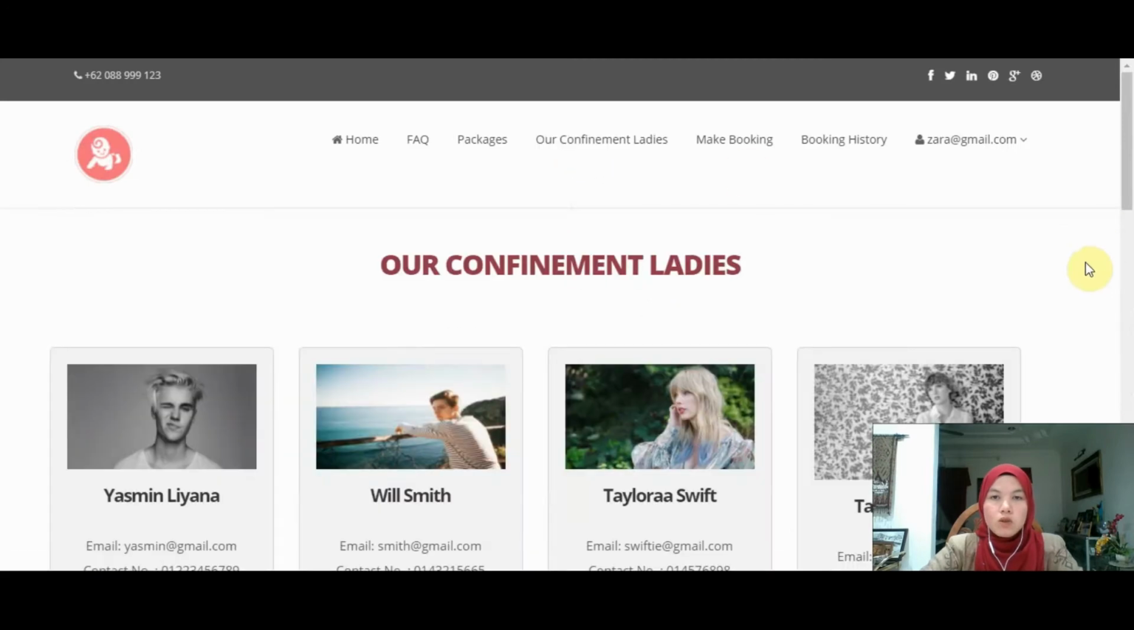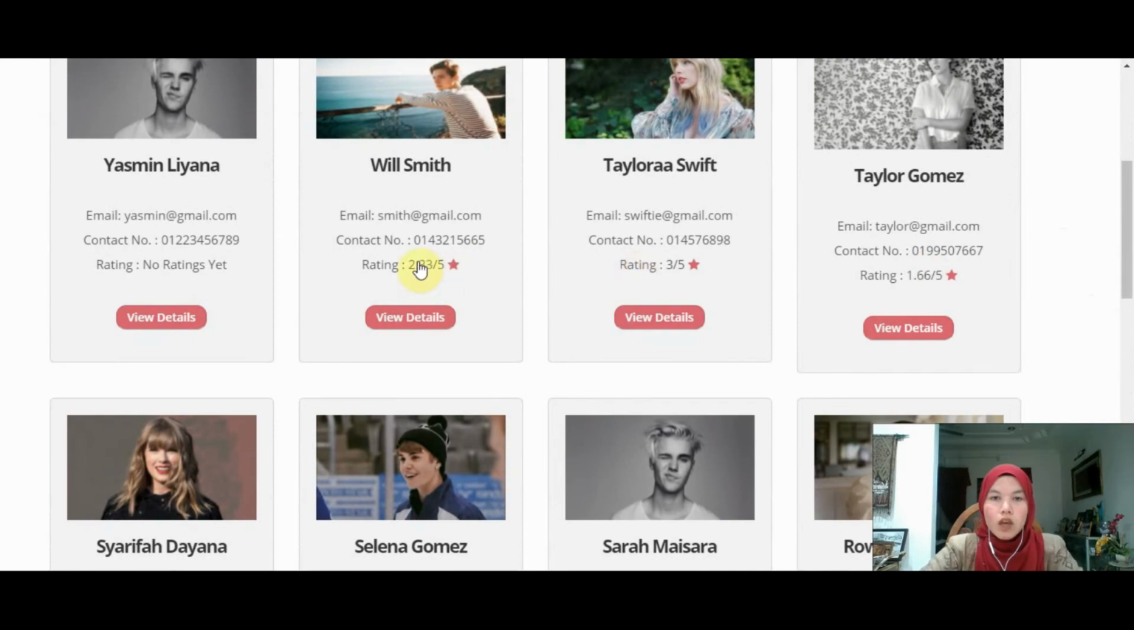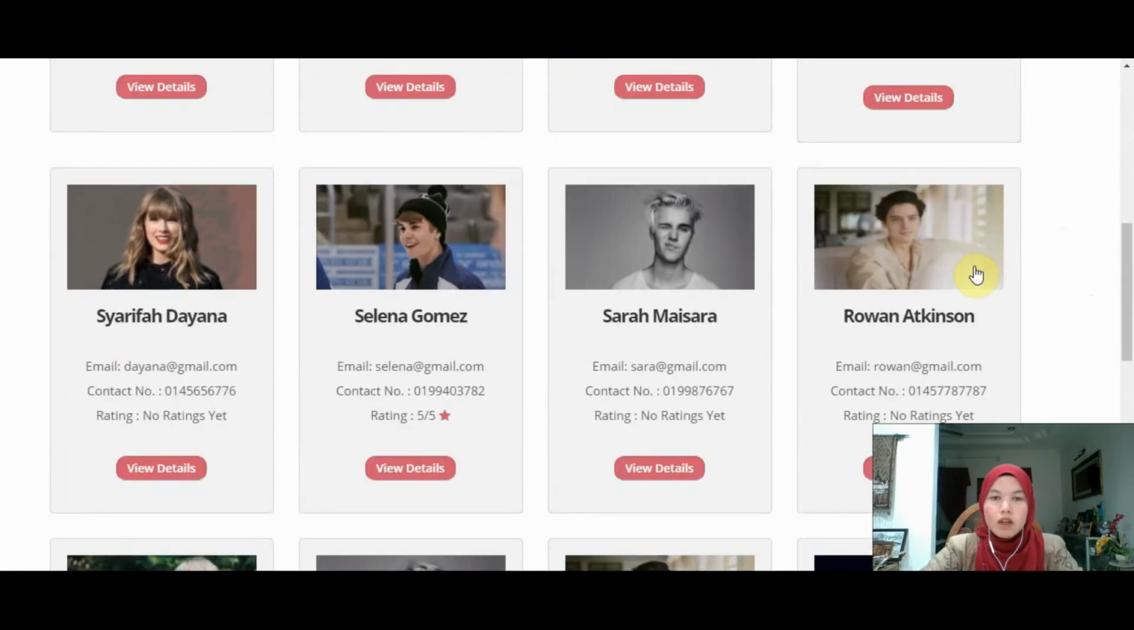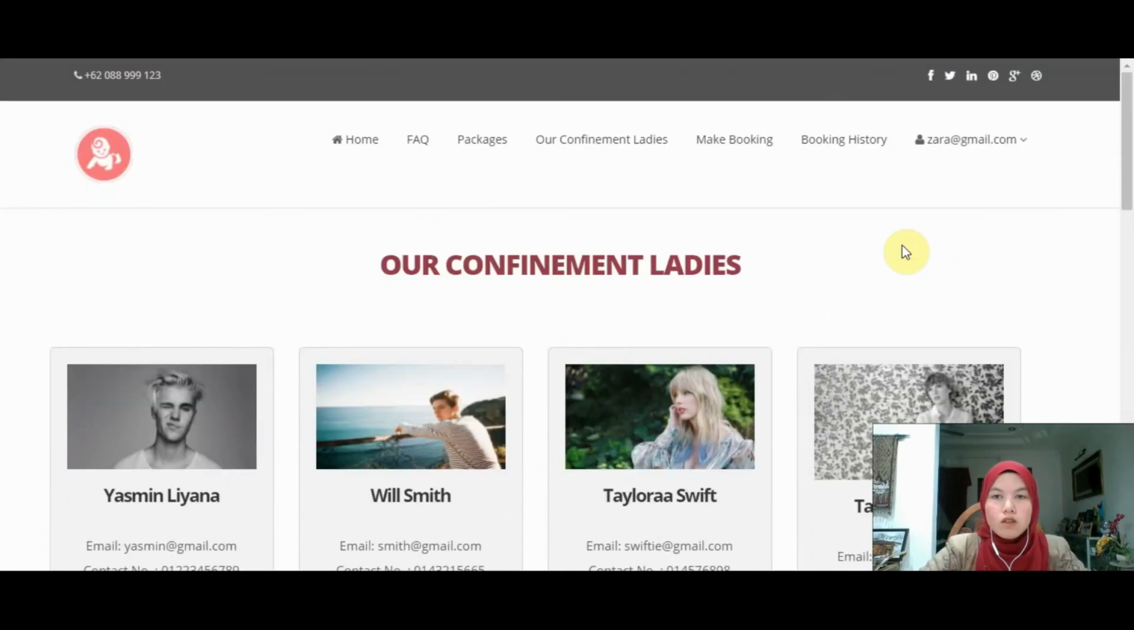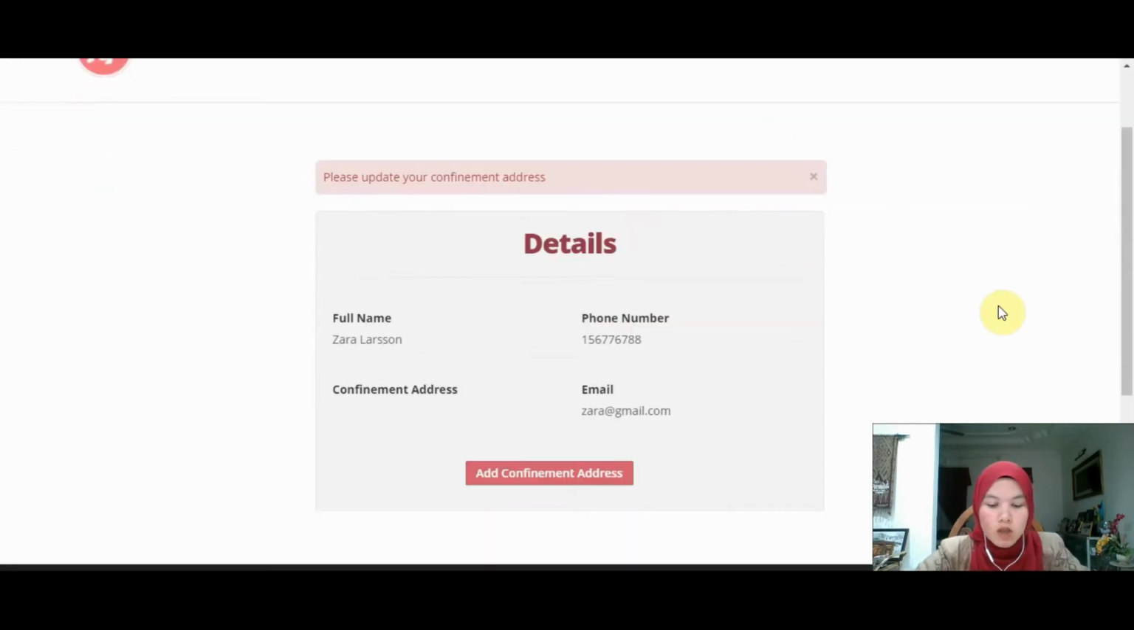The users also can view the confinement lady list of the system, and they also have ratings that can help them in making decisions. Next, the users also can make a booking. As we can see, the system has notified the users to update their confinement address first before making the booking. So I will just update the confinement address.